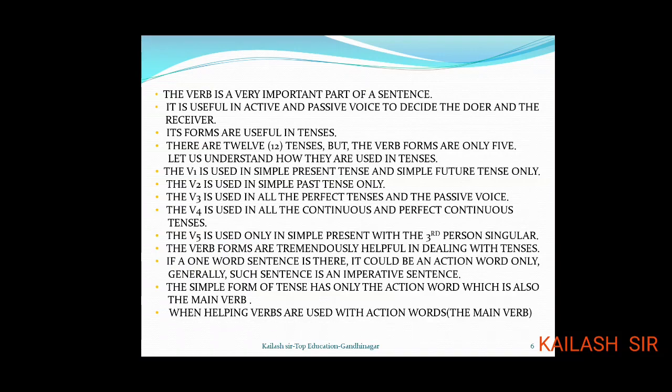So till now we have studied about the verb. We studied about the action words, but there are the other forms, auxiliaries, or we say helping verbs.